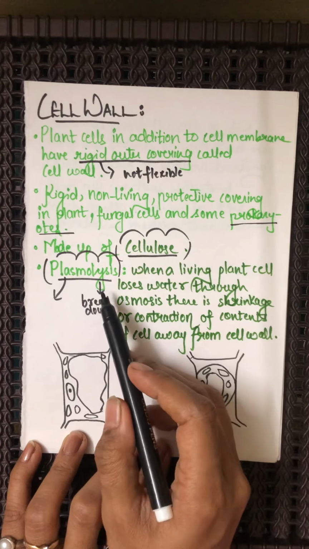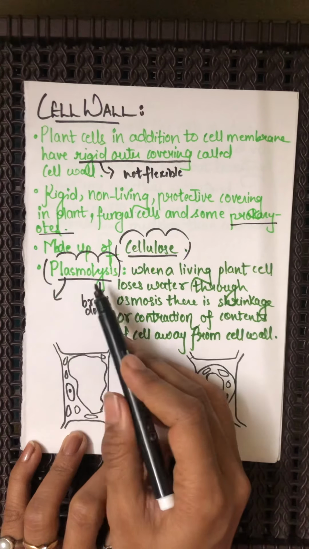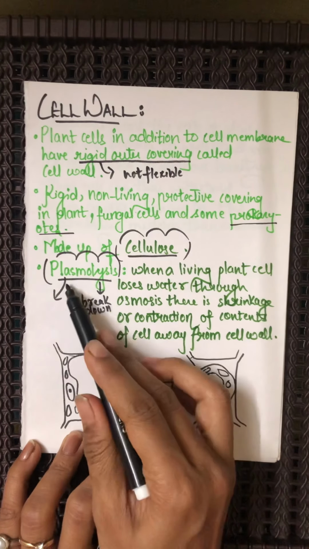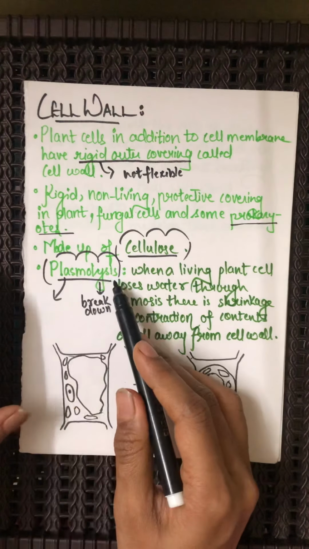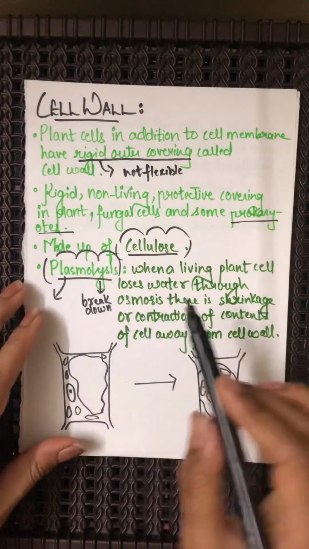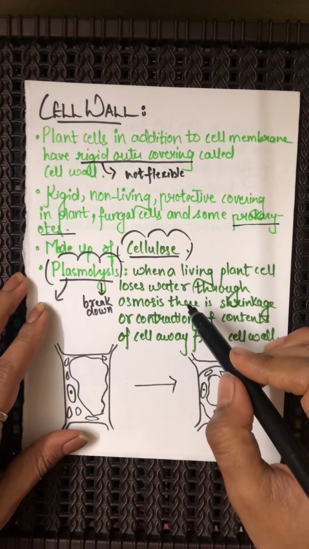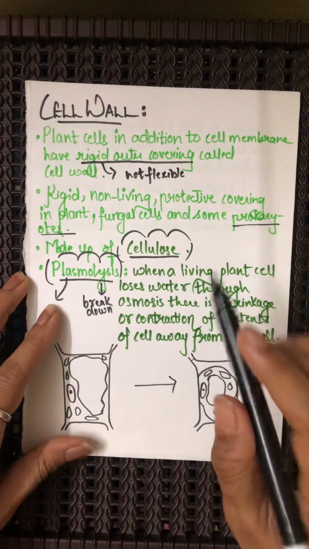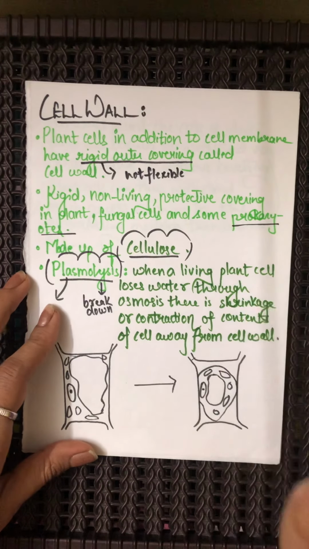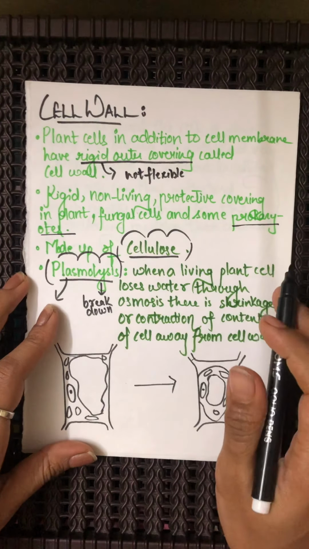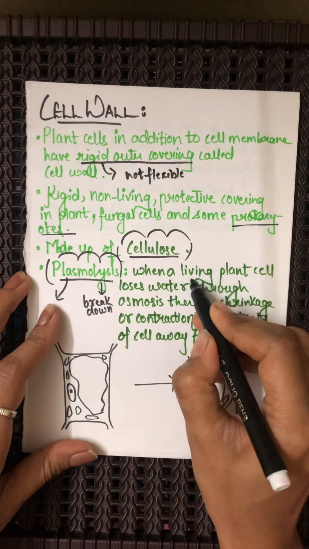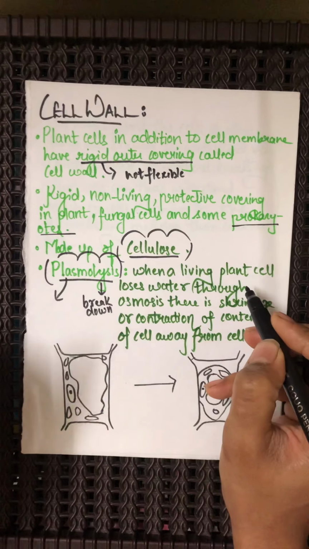So that is the breakdown of the fluid content of the cell. Plasmolysis is a phenomenon associated with a plant cell. What happens in plasmolysis is, when a living plant cell, and not a dead one,